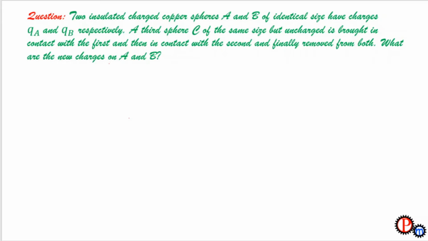Next question we have: two insulated charged copper spheres A and B of identical size have charges Qa and Qb respectively. We have two spheres A and B and they are having charges Qa on sphere A and Qb on sphere B. Now there is a third sphere C, the charge on this sphere currently is 0. This uncharged sphere C is brought in contact with the first sphere and then in contact with the second and finally removed from both. We have to find the new charges on sphere A and sphere B.